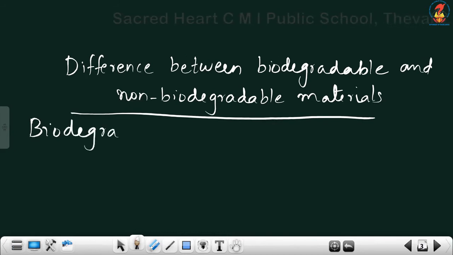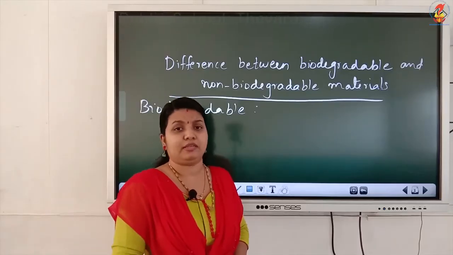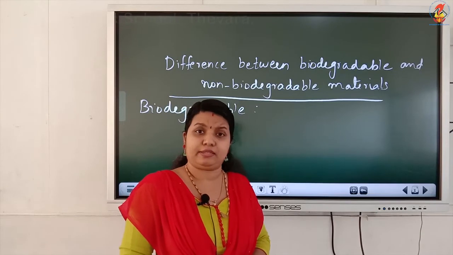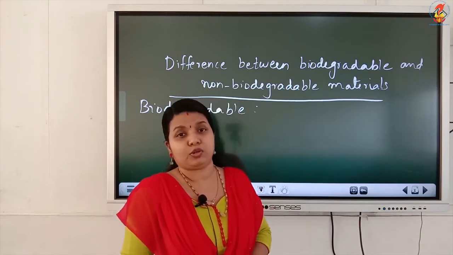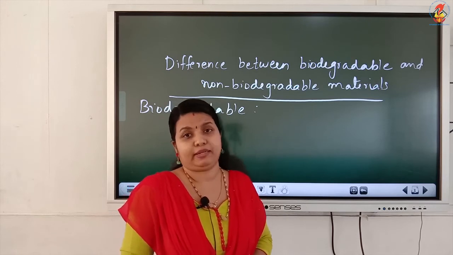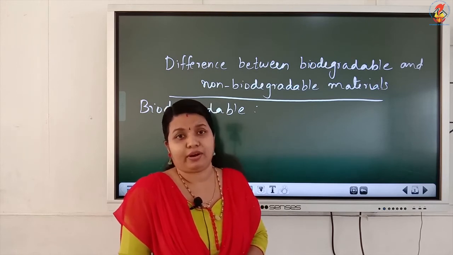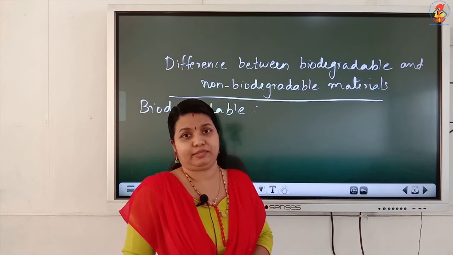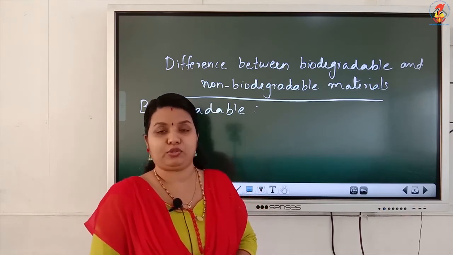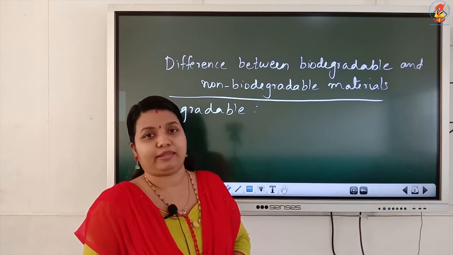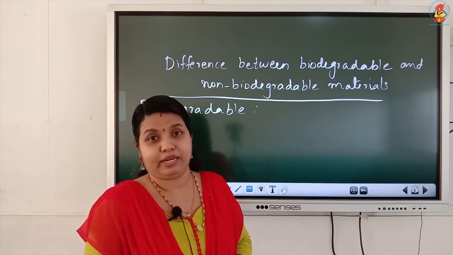First we will see what are biodegradable materials. You have learned it in smaller classes. What are biodegradable materials? Materials which are easily decomposed or degraded by natural processes like action of bacteria are known as biodegradable materials.